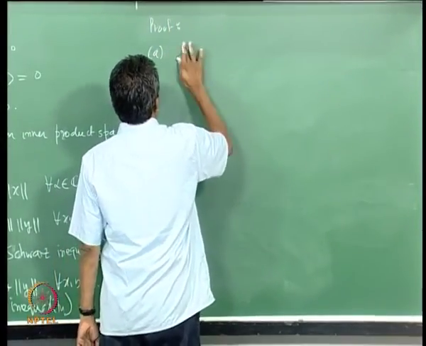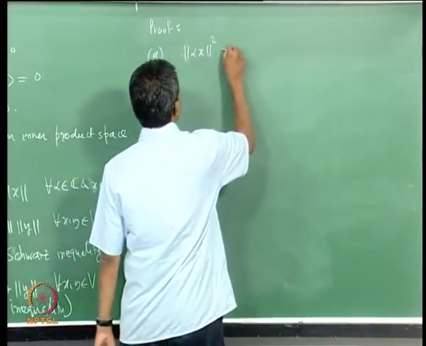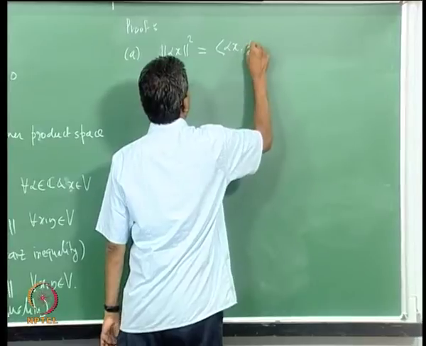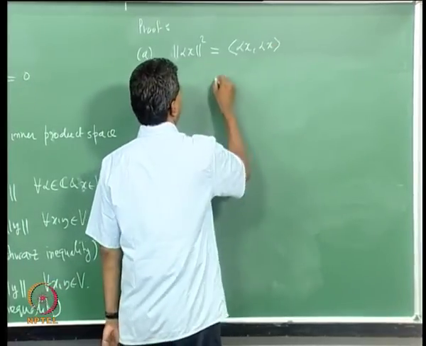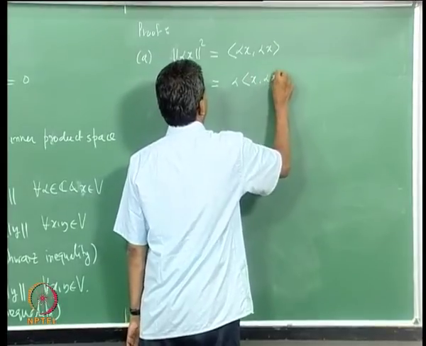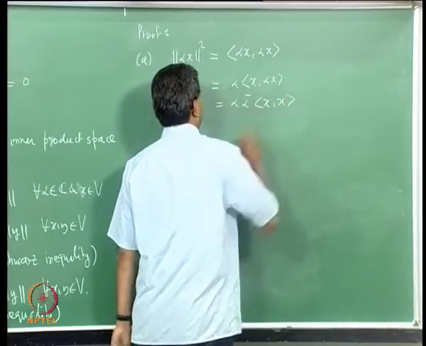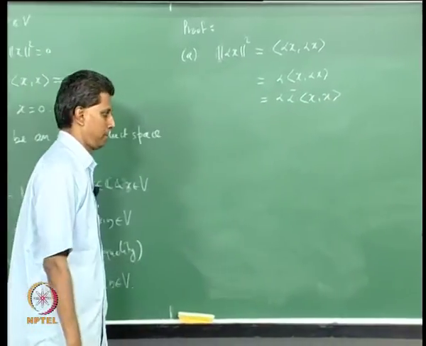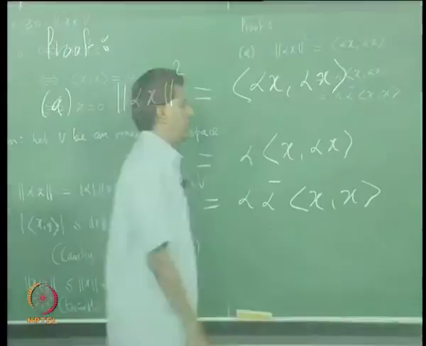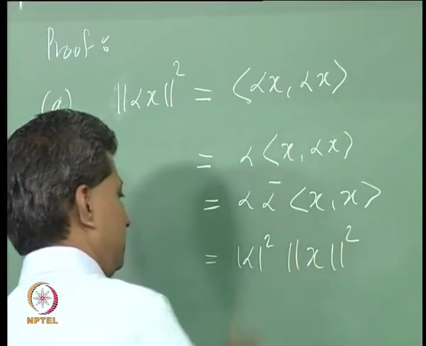Consider norm alpha x the whole square. By definition, this is the inner product of alpha x with itself. For the first one, alpha comes out. For the second one, it comes out with a conjugate. Alpha alpha bar, mod alpha square, norm x square.